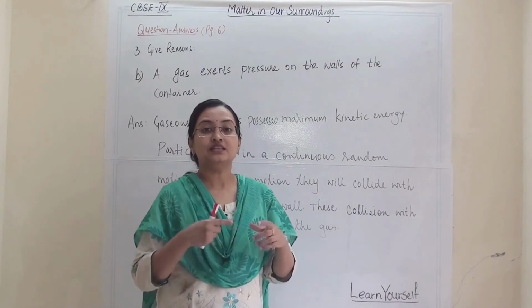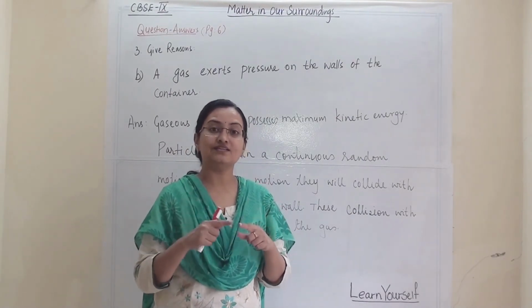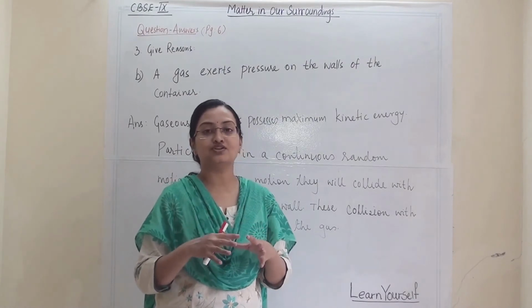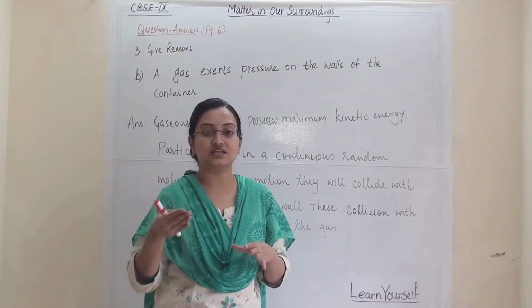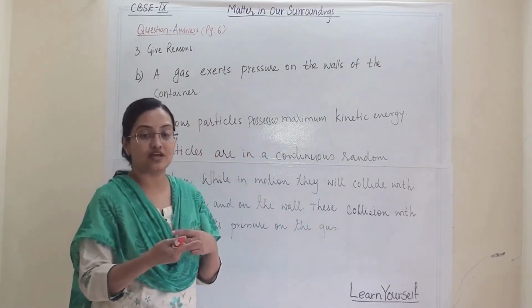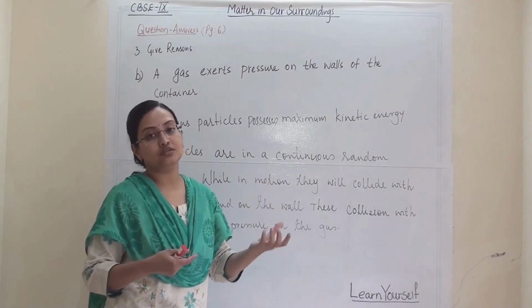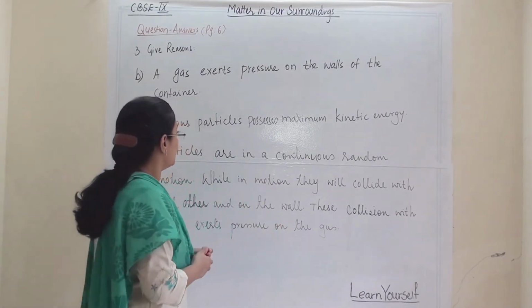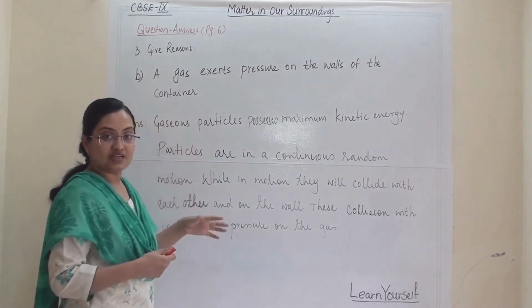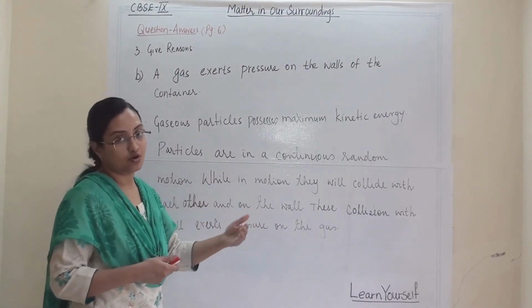When they are in random motion, they will collide with each other, and at the same time they collide with the container's wall also. Because of this collision with the wall, they exert some pressure on the container.